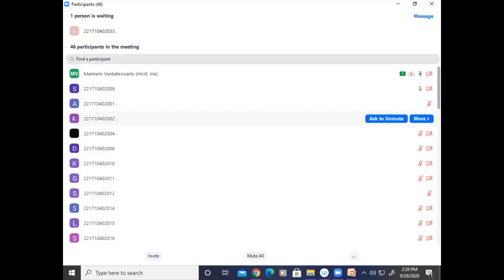Roll number 10. Yes, sir. Tell me, what was the problem of key distribution in symmetric? Same key is used, sir. Okay. If the same key is used, what is the problem? Many users may try to decode it. How? On the sender side, suppose you generated a key, that should be transferred to the destination side because he has to use the same key, correct? Yes, sir. Over a secured channel.